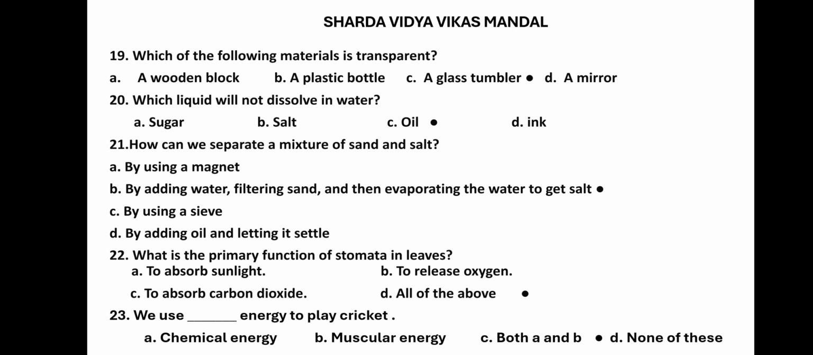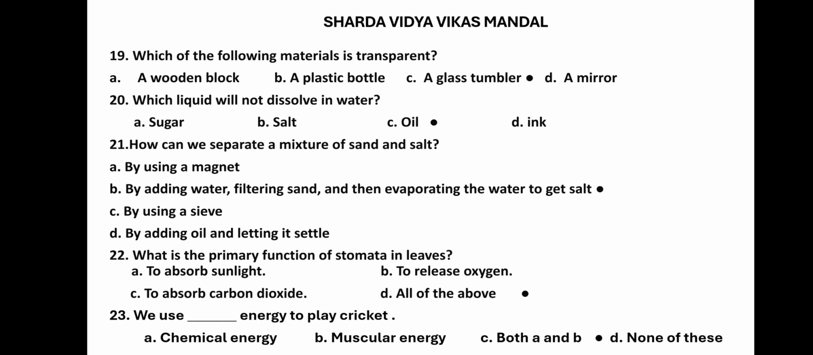22nd question. What is the primary function of stomata in leaves? To absorb sunlight, to release oxygen, to absorb carbon dioxide. All of the above is correct. In photosynthesis, they absorb sunlight, they release oxygen, and they absorb carbon dioxide. So all of the above is the function of the stomata in leaves.